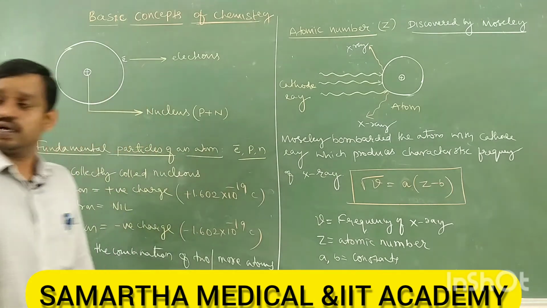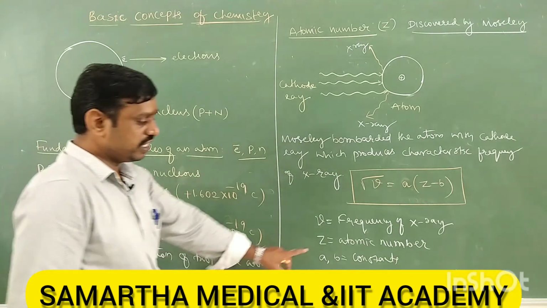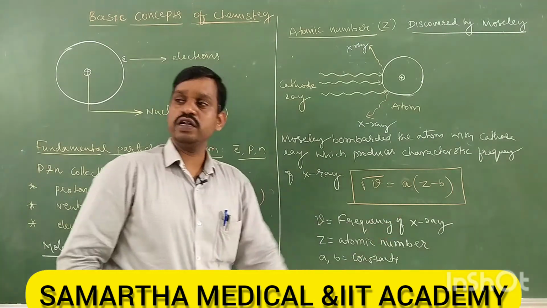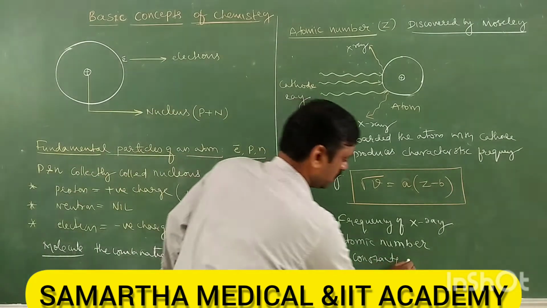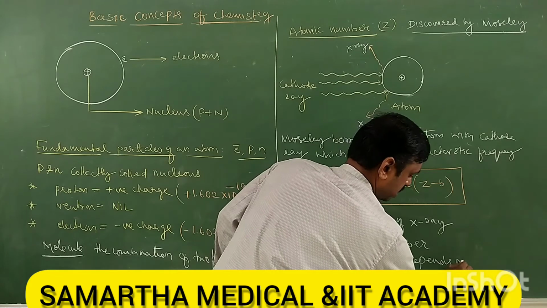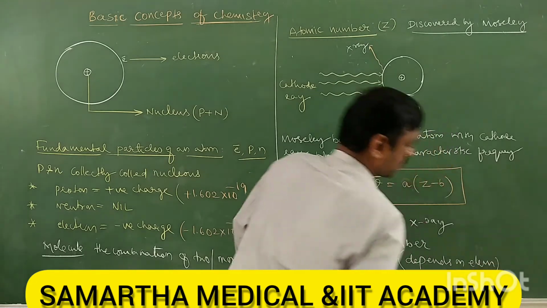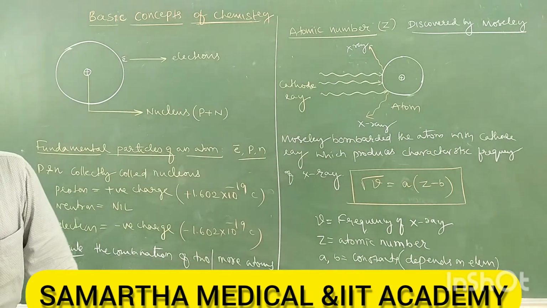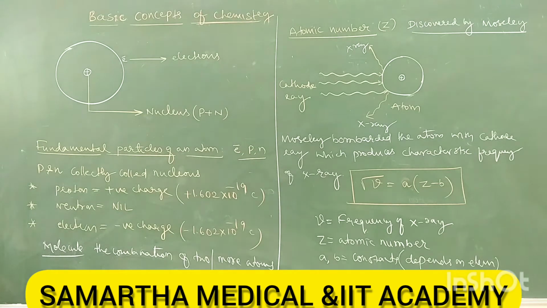These constants A and B depend on the element. So this equation is called Moseley's equation.